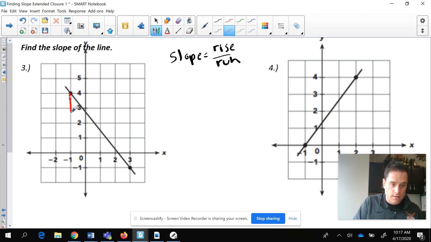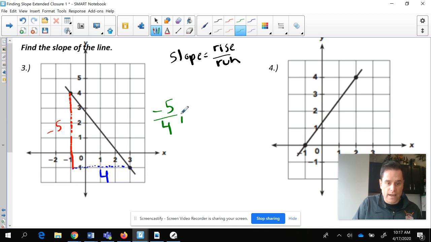Take a look here. And I'm going to go from this point to this point. That's -1, -2, -3, -4, -5. I'm going to put a -5. And we go here, a positive 1, 2, 3, 4. A positive 4 from -5 to a positive 4. So our rise over run for this one, we're going to rise a -5 and we're going to run a 4. And guys, this is your answer.